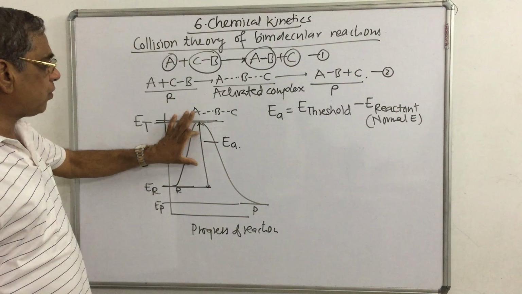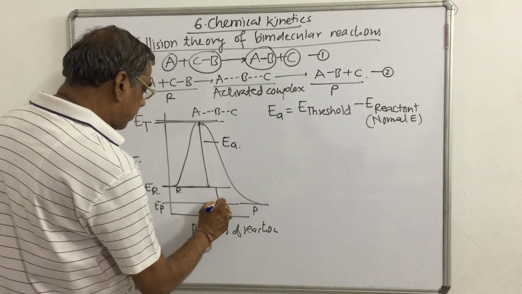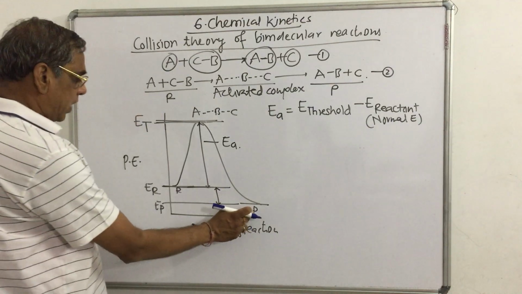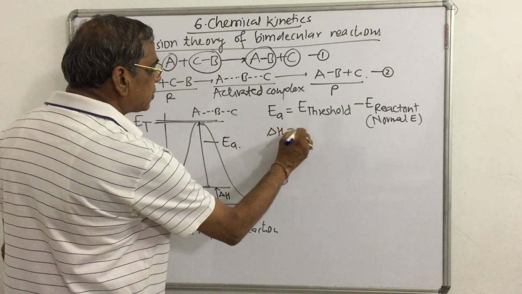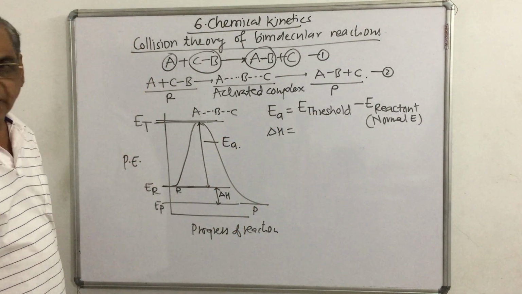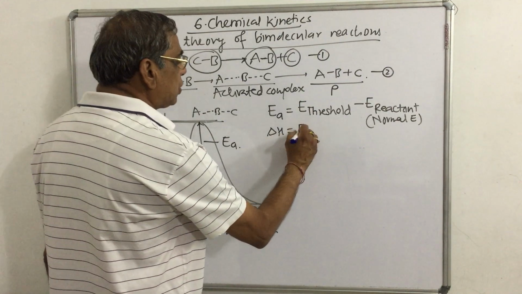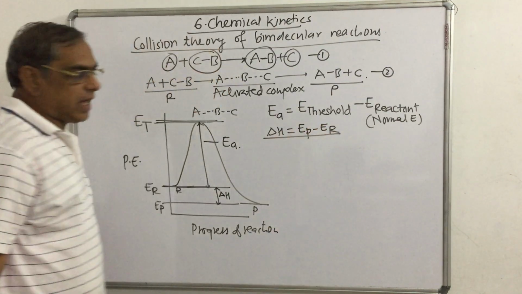From this you can calculate the energy of activation, and the energy difference between the product and the reactant is denoted by letter delta H. Delta H का मतलब enthalpy of reaction, या फिर we can say heat of reaction. It is equal to energy of product minus energy of reactant.